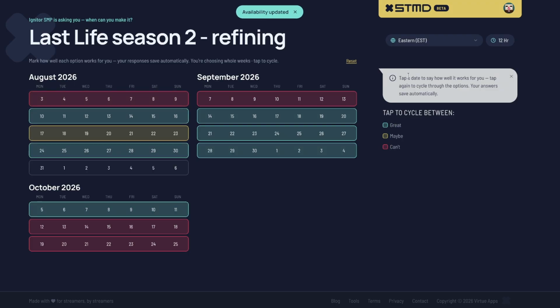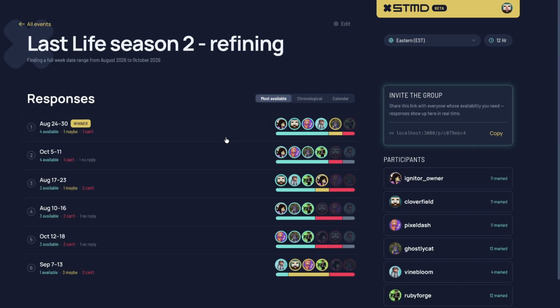Here's the key. You just tap a date to see how well it works for you and cycle between them all. And those results update in real time in the responses right here. And we can see that this time zone that we defined is the winner. It has the most people available, with the most maybes as well on top of that.